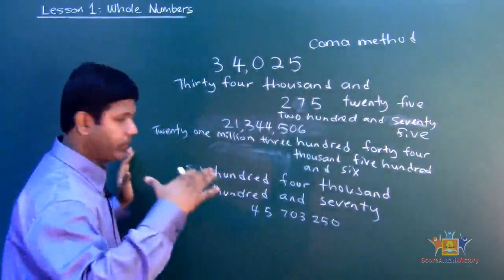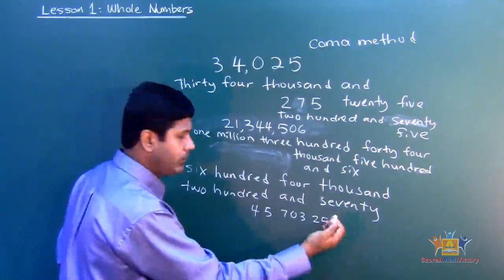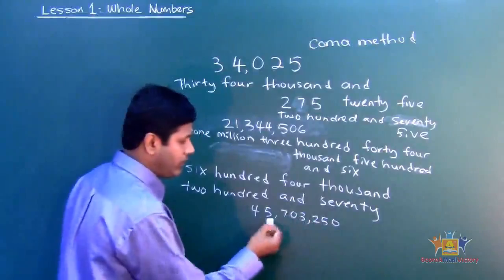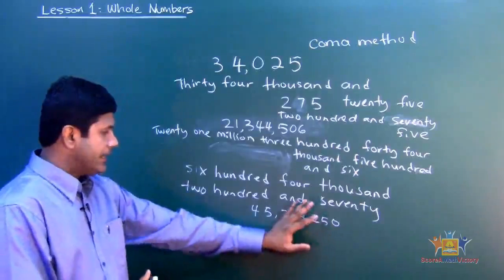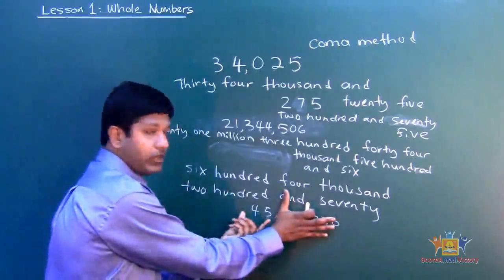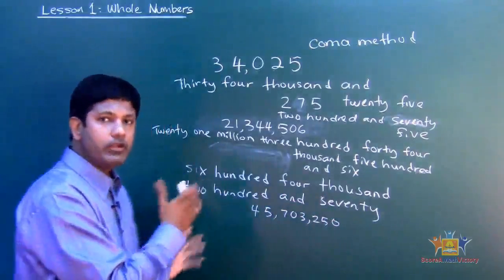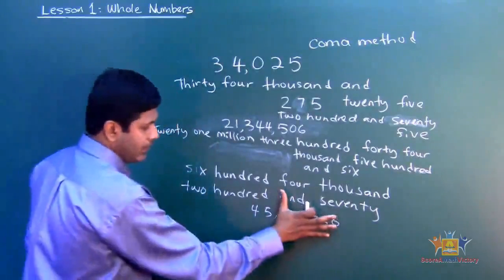Am I right? So what are we going to do? We're going to use the comma method. We're going to start from the right. How many numbers are we going to count? 3. 1, 2, 3. We're going to put a comma. 1, 2, 3. We're going to put a comma. Alright? So then when you're reading, you start from the left to right. So I'm going to block this 3 and then this 3. That makes it this one.